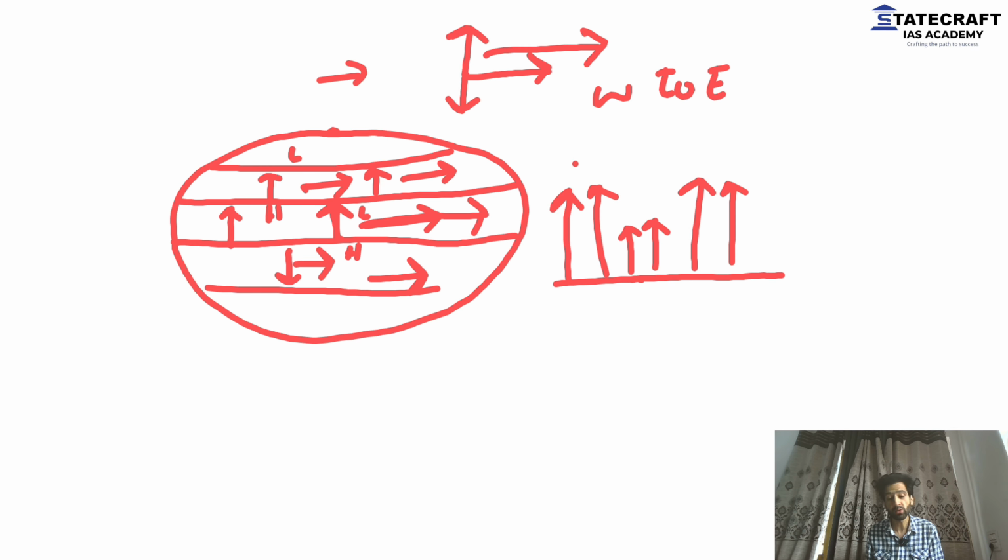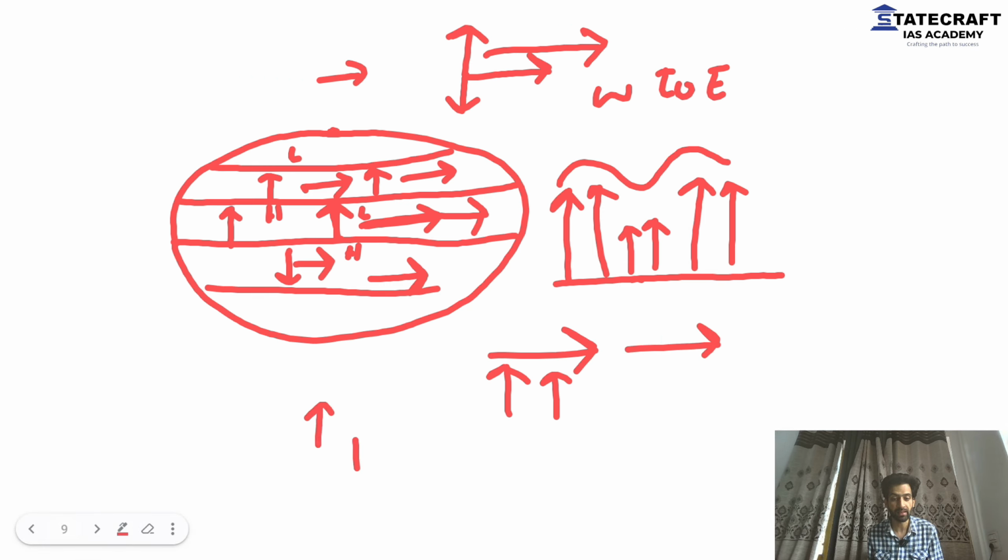Because of this, the jet stream will start to meander, because it's the temperature that determines the movement, that determines the meandering, and then of course the rotation of the earth will lead to the Coriolis force. So this causes meandering. If the temperature had been the same throughout the earth, then it would have been very straight like this. But since the temperature is not the same, somewhere high, somewhere low, somewhere high again, it will start to meander. The jet stream will not blow straight. It will start to meander.